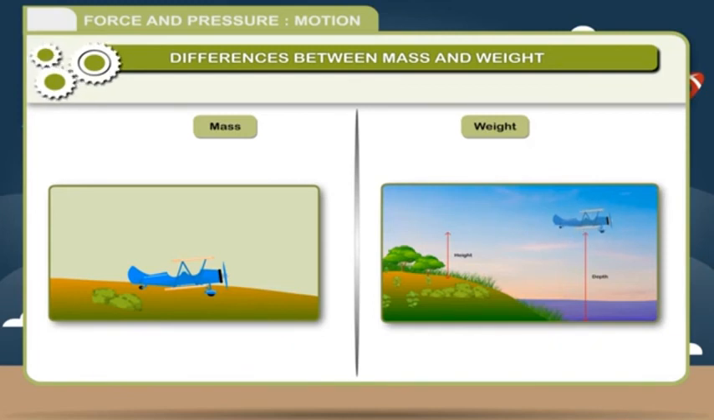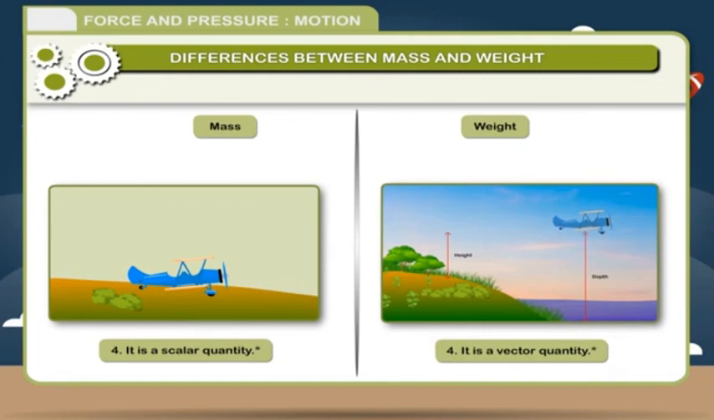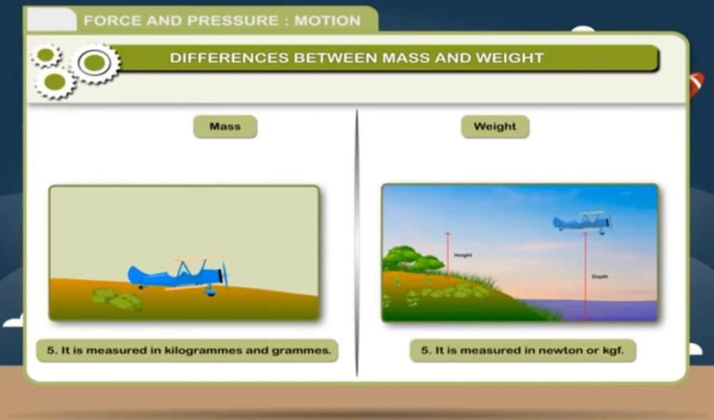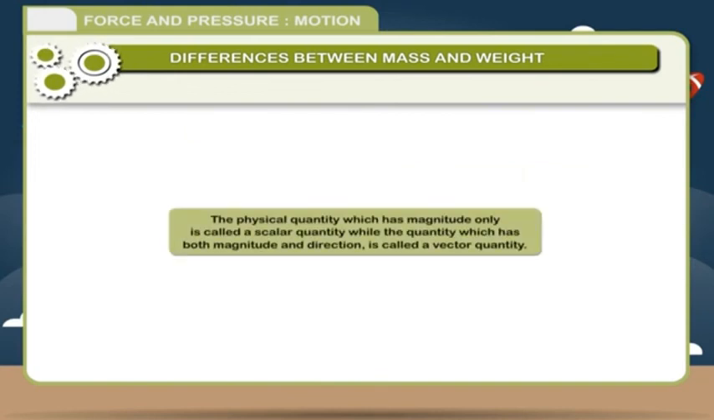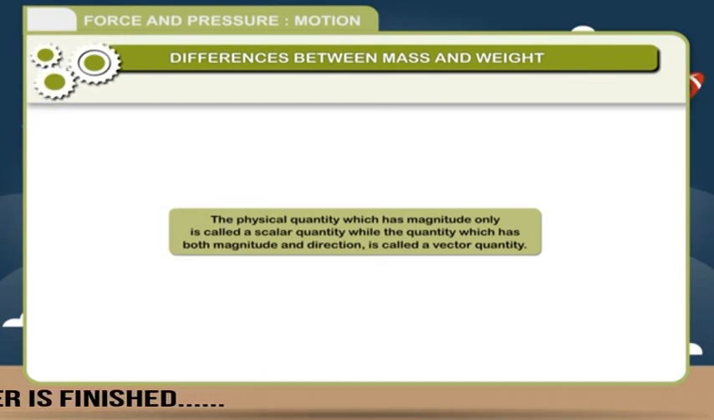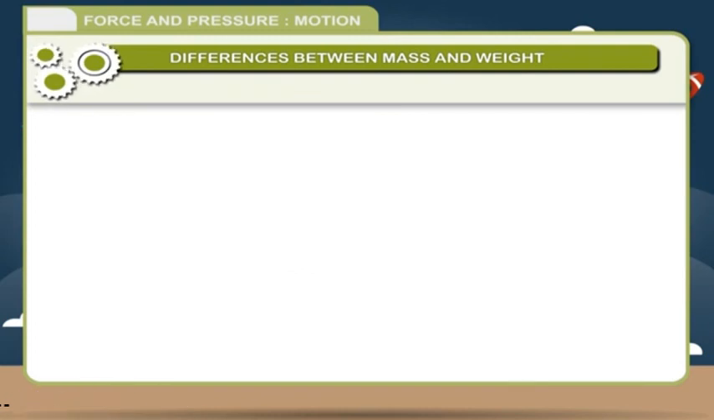4. Mass is a scalar quantity. Weight is a vector quantity. 5. Mass is measured in kilogram and grams. Weight is measured in Newton and kilogram force. The physical quantity which has magnitude only is called a scalar quantity, while the quantity which has both magnitude and direction is called a vector quantity.